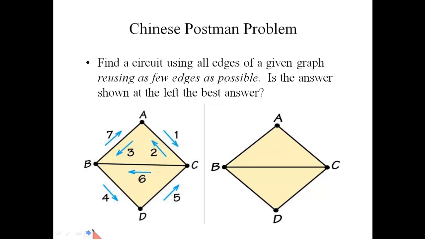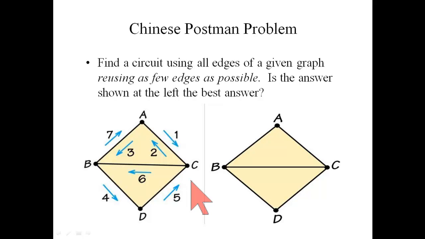But maybe the neighborhood looks like this graph here on the left, and if you look at it a bit, you'll notice that vertices B and C are both of odd valence, and so now we know that an Euler circuit isn't possible. But still, it's a valid question to ask, and the postman doesn't want an answer like there is no Euler circuit. He wants an answer, what's the best route?